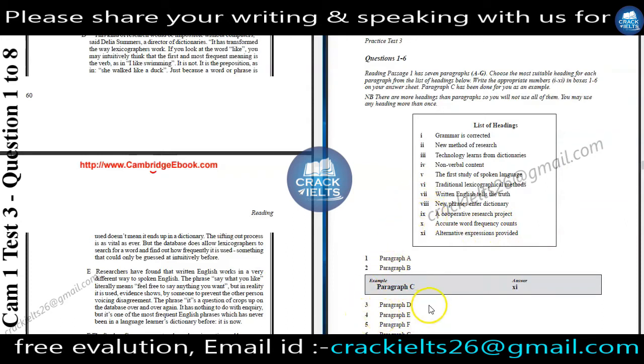Now question number 4, paragraph E. Researchers have found that written English works in a very different way to spoken English. The phrase "say what you like" literally means feel free to say anything you want, but in reality it is used, evidence shows, by someone to prevent another person voicing disagreement.